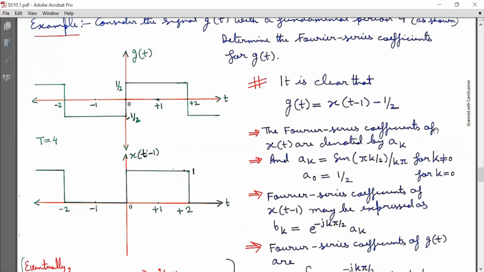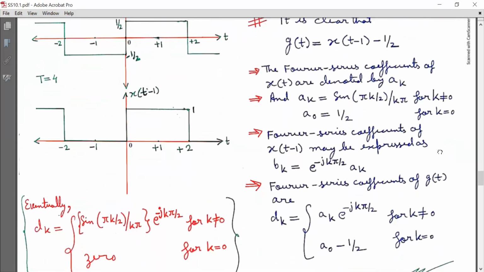The Fourier series coefficients for x(t) are denoted by a_k, as discussed in the previous lecture, where we have found that a_k is equal to sin(pi k/2) divided by k pi for k not equal to 0, and a_0 is equal to 1/2 for k equal to 0. Now the Fourier series coefficients of x(t-1) may be expressed as b_k equal to e^(-jk pi/2) into a_k.